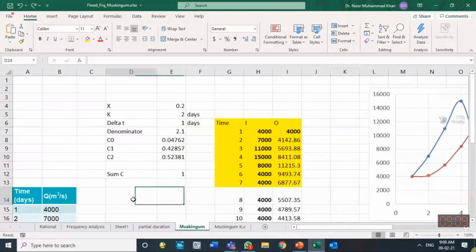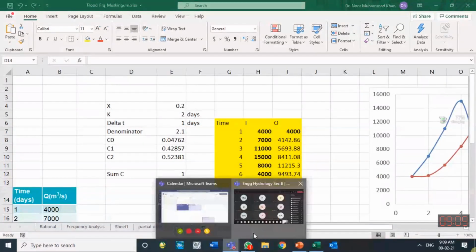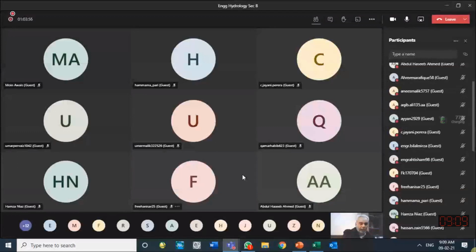So hopefully you can do the Muskingum routing method, and similarly you can do the other one also, the channel routing or level pool routing we call it, the previous one. If you have the outflow relationship, for example, somebody tells you that outflow is equal to so much times h to the power so much, then that equation and the continuity equation solved together will tell you the outflow.